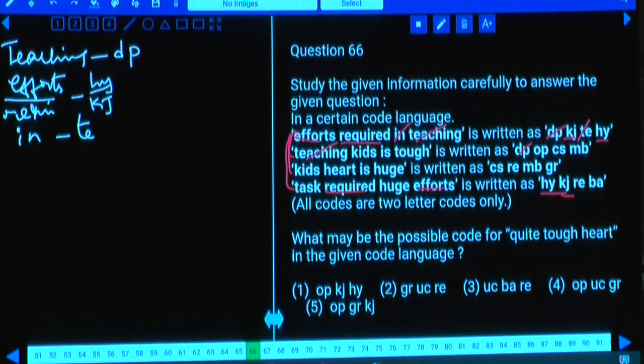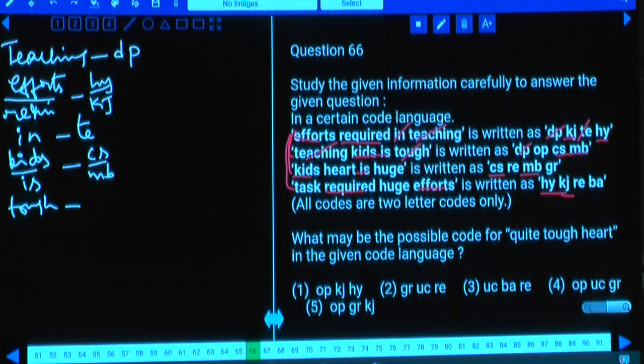Then kids is tough, and kids and is are the words which are common between these two. As kids and is are common, then what are the codes which are common between these two? CS and MB. CS and MB are common between these two in any order. Then what is left over here? Tough is the word left over. And what is the code left over in this one? OP. And the code to the word tough is OP.